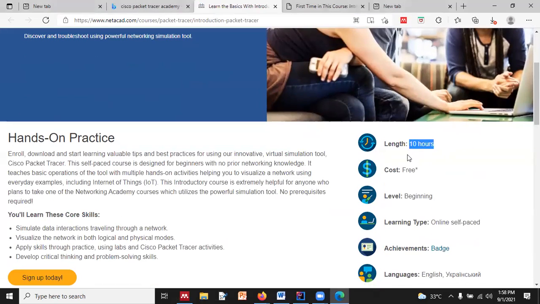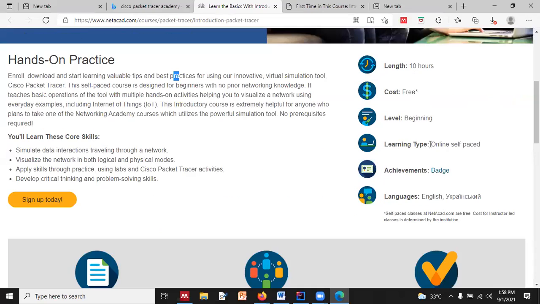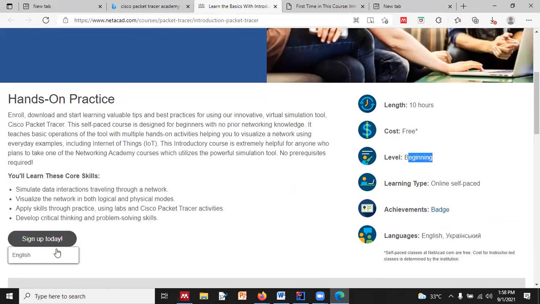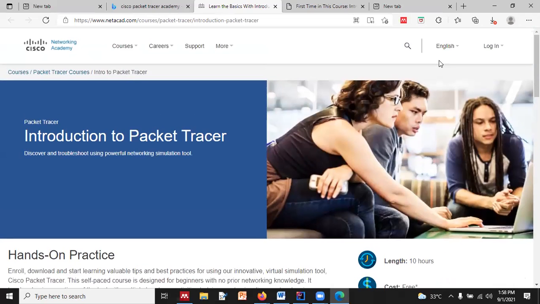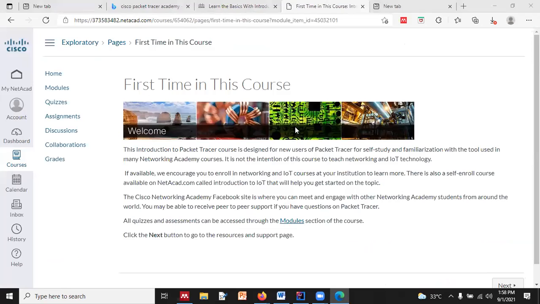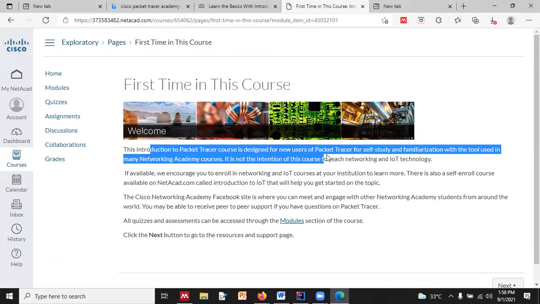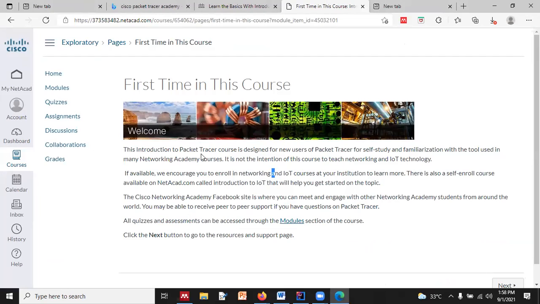You can see this is free of cost, nothing you have to pay. This is what they are providing us, an online self-paced learning system. You just log in over here. After creating your account, this window will appear on your screen. The first time in this course, you will find the introduction part.